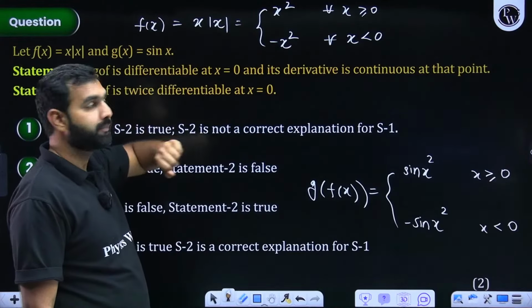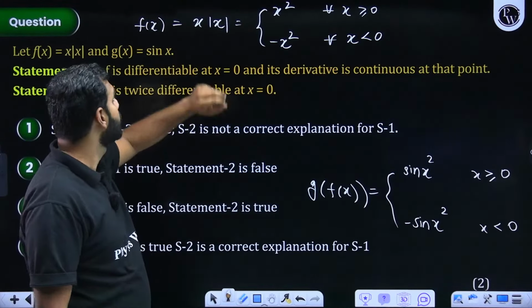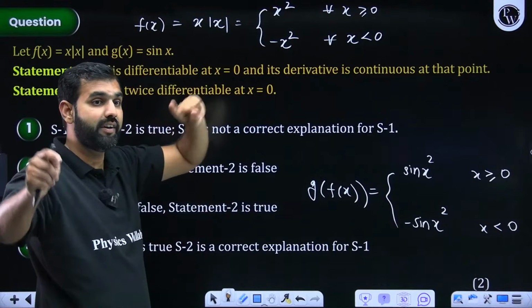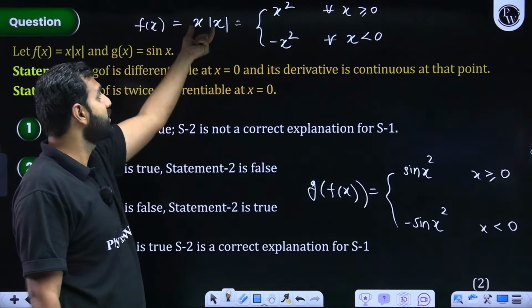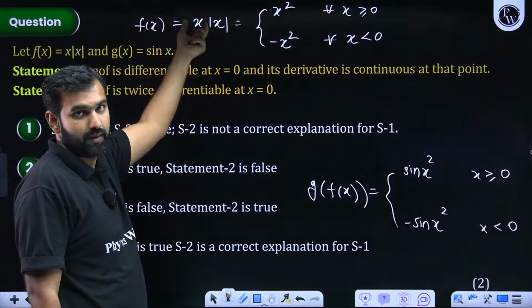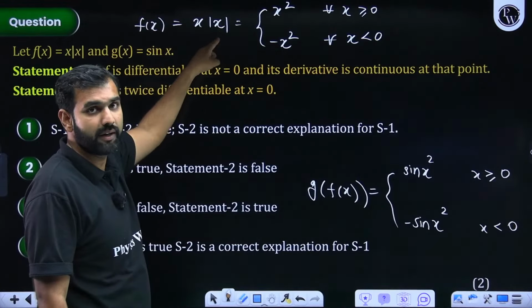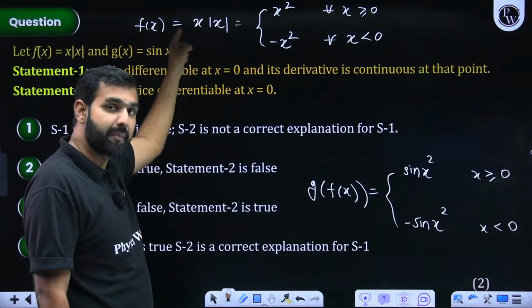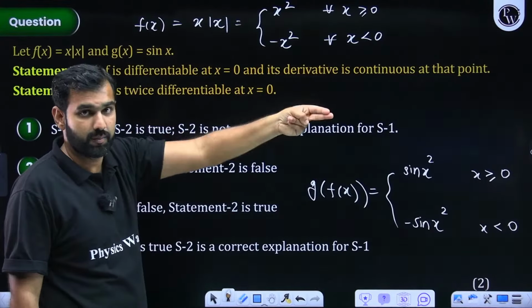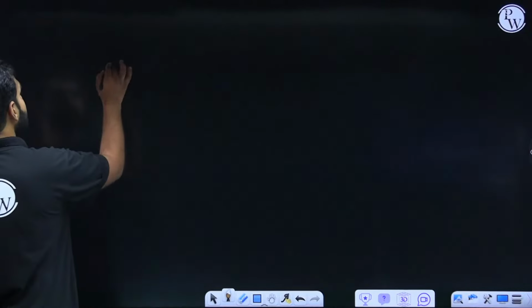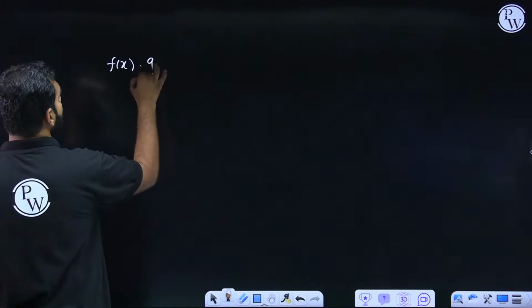And x is differentiable at 0. And f of 0 is 0. So here, I hope you remember that theorem we discussed in the theory part. This function is differentiable at 0. Because mod x brought non-differentiability, but this x becoming 0 at that point makes it differentiable. We did discuss this property, f of x into g of x.